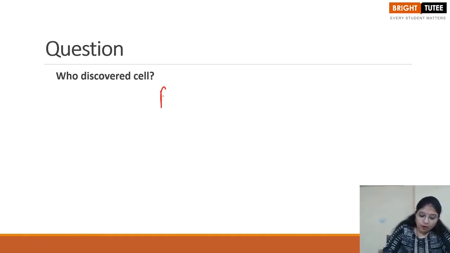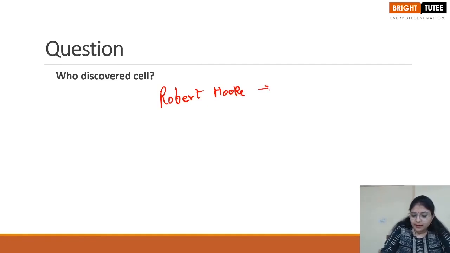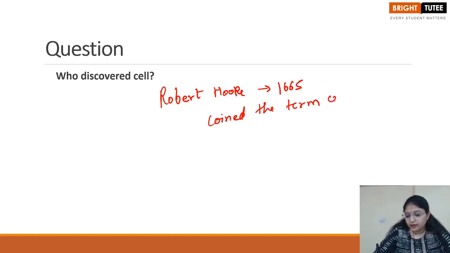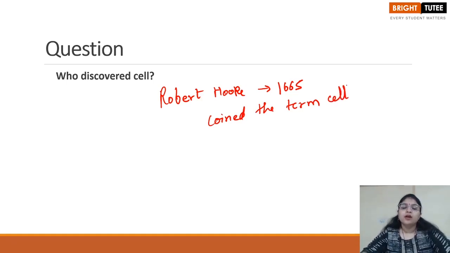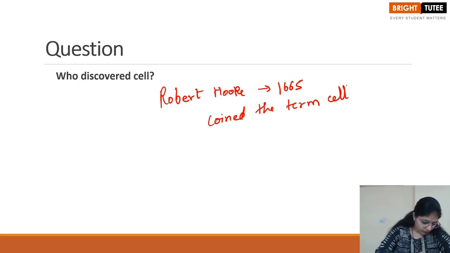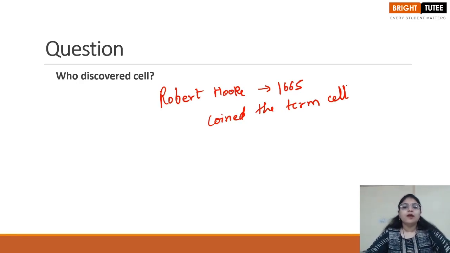Who discovered cells? We've already studied that Robert Hooke was the one who discovered the cell in 1665, and he also coined the term cell because of the partitioned blocks that he saw in the thin slice of the cork. So in this way, students, we started studying about the cell, and the very first thing we talked about was the discovery of the cell. Why do we need to study it? Because we need to understand from where the study of this particular topic has started.